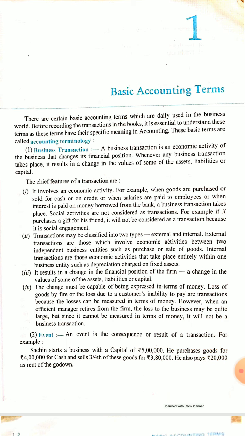A 20% decrease in the value of an asset doesn't decrease the ability of the machinery by 20%, but it is charged and it can be fixed that 20% of the total machinery value is the depreciation. But in case of defamation, it cannot be measured. So it is not a transaction. All these are examples of transactions, and what we record in books of accounts are only transactions. So transaction is the main information source for recording in the books of accounts, from journal entry to final accounts, everywhere.